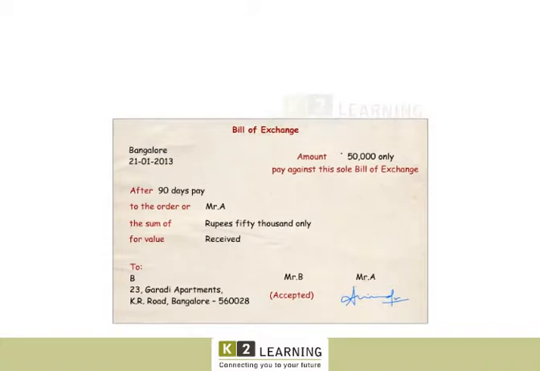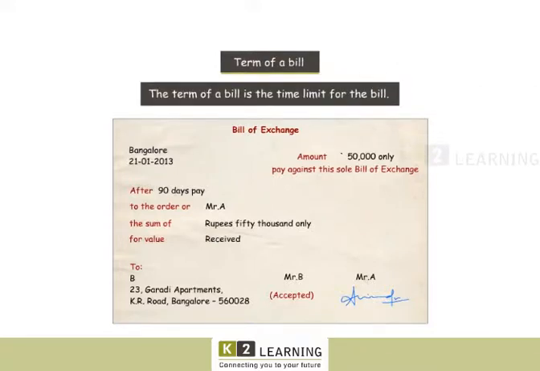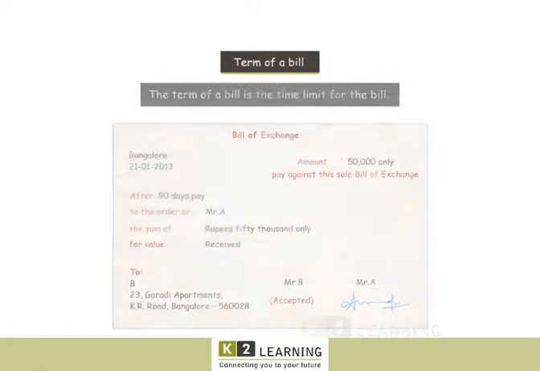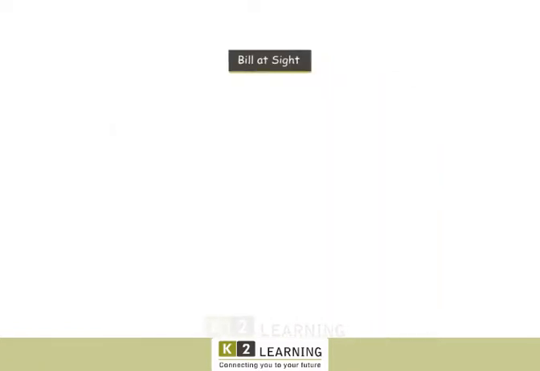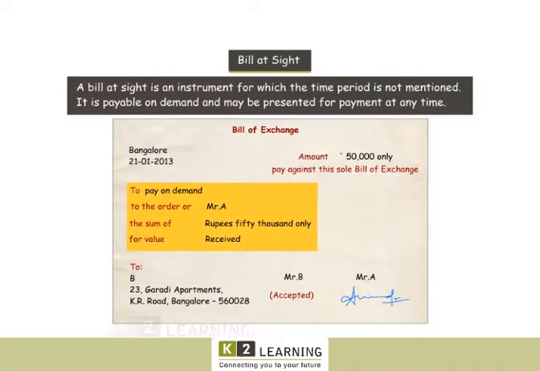It is also important to know the various terms on which the maturity date is dependent. These are: 1. Term of a bill. The term of a bill is the time limit for the bill. Usually, the term does not exceed 90 days from the date of the bill. 2. Bill at sight. A bill at sight is an instrument for which the time period is not mentioned. At sight or presentment means on demand. An instrument payable on demand may be presented for payment at any time.